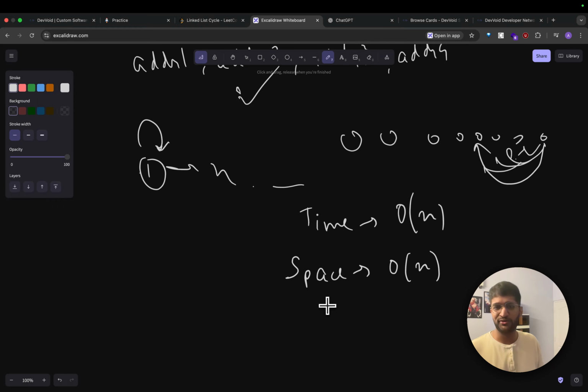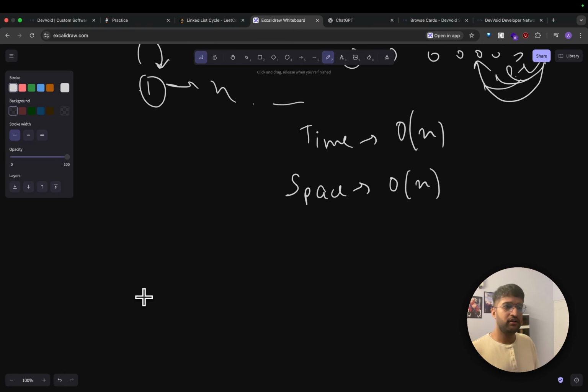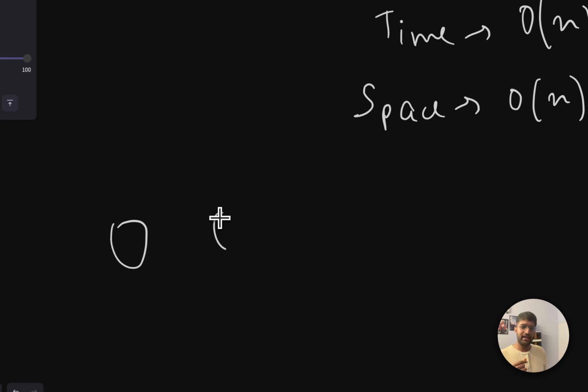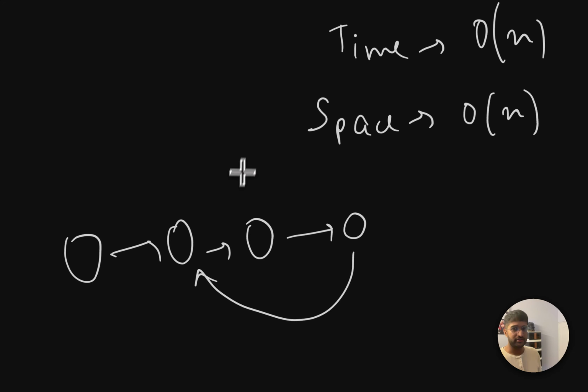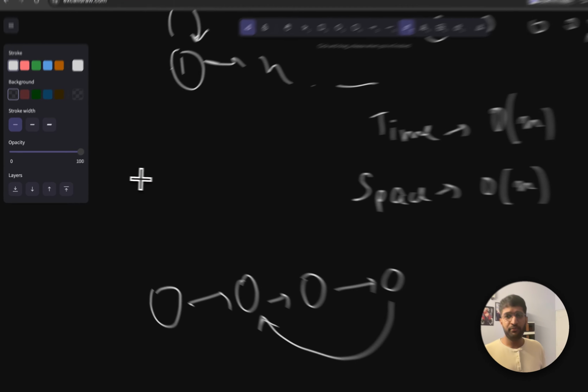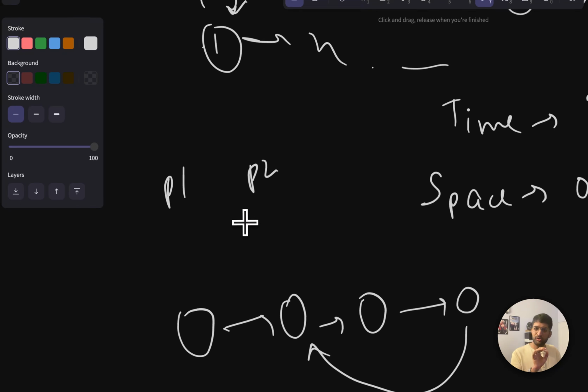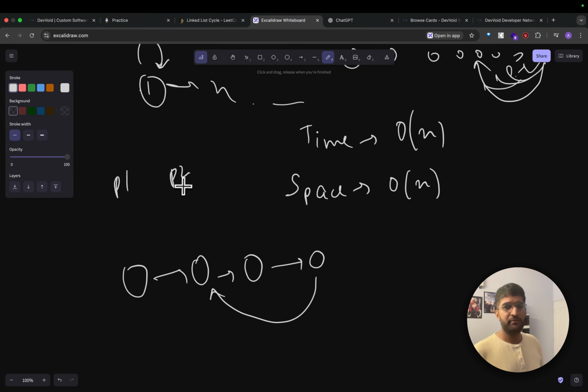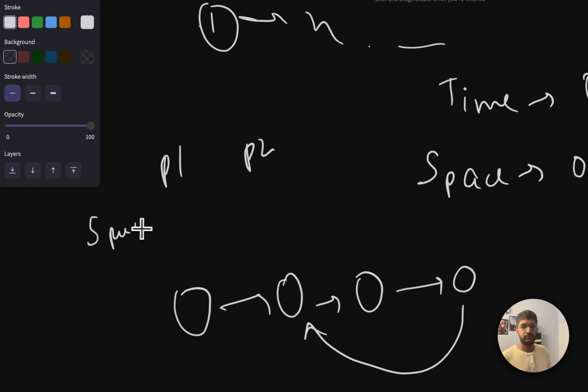But there's another solution that is also quite interesting. I forgot the exact name for it, but it's something like Floyd's algorithm. The idea is like this: take two different pointers. What is a pointer? It points to a memory address, right? It's a variable that stores a memory address. So we'll take P1 and P2 and let them both travel at different speeds. Let's say P1 goes at speed 1 and P2 goes at speed 2.